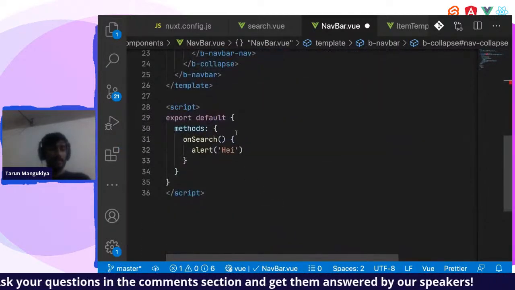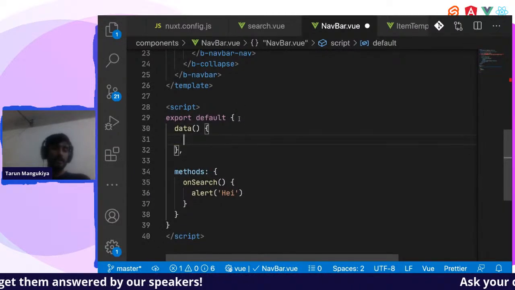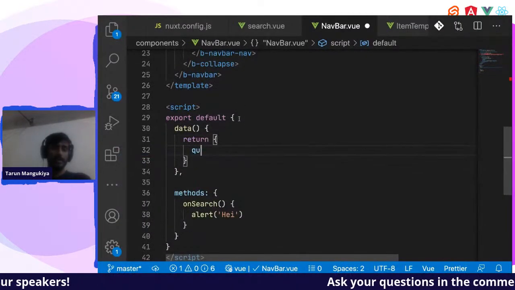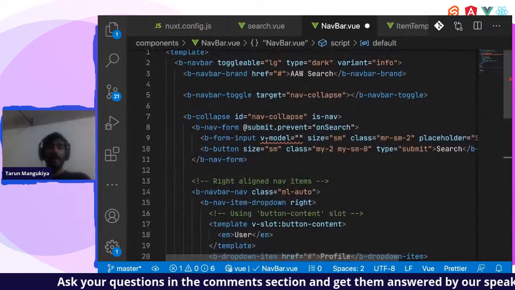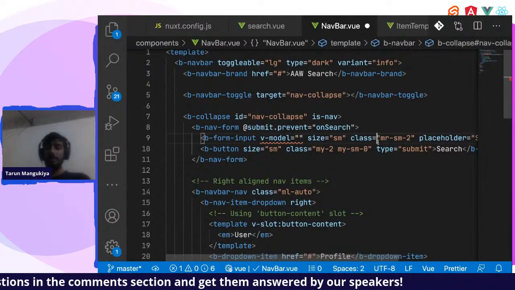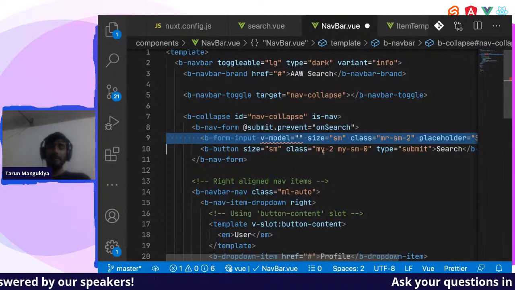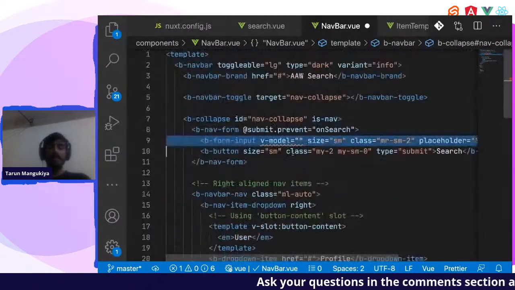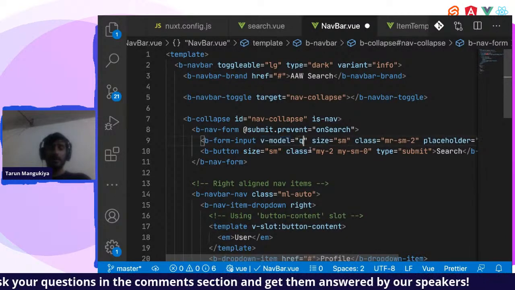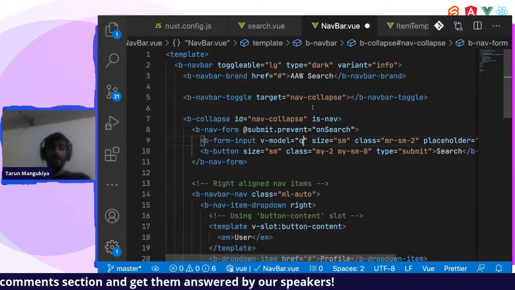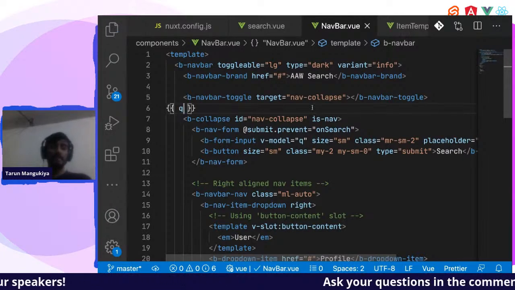So what we have to do right now is let us create one more variable in data called, sorry, not query, sorry, q. We will set it as null, right? We want to pass that q to the text box, and whenever the text box gets updated, we want to update our variable, right? So for that we use modeling. Right, so I'll write it as v-model and q, just q. Okay, and let us see whether q gets updated as soon as we type something in the text box.